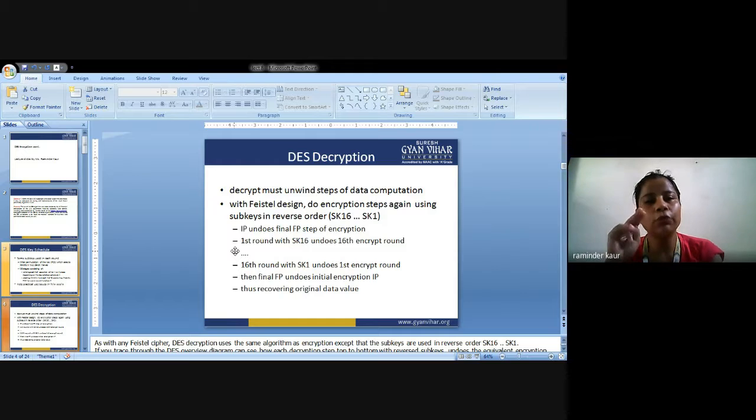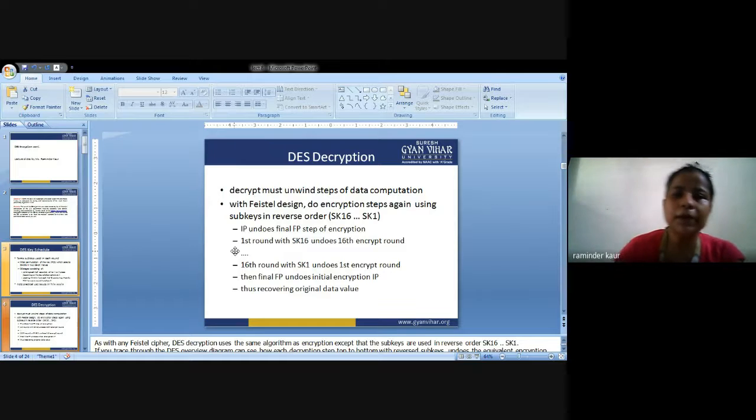Now to convert ciphertext into plain text, we need the ciphertext and key. So decryption must unwind the steps of the data computation, how the data is actually computed.